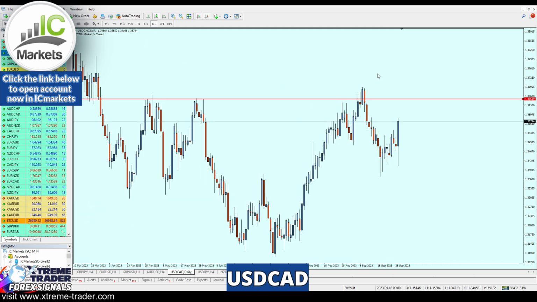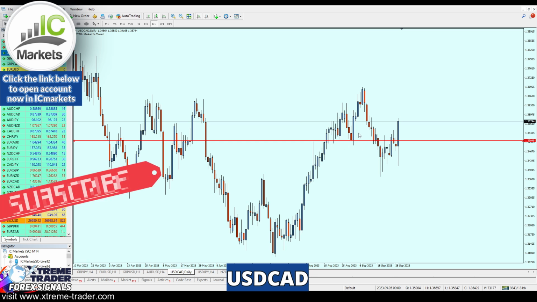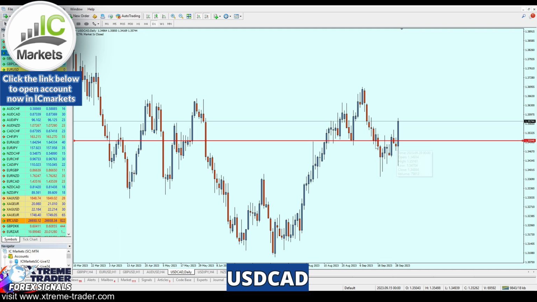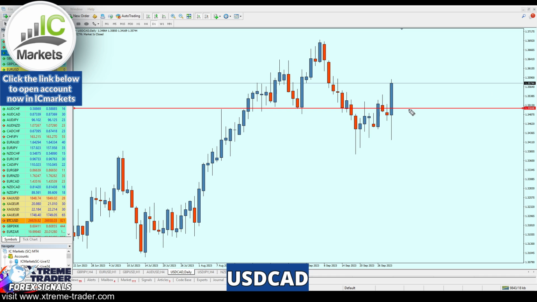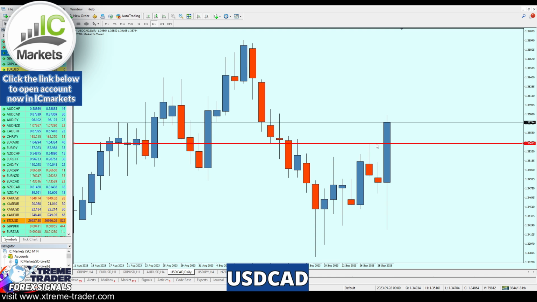Now, moving to the daily chart, as you can see here, guys, we have a strong key support level at 1.35048. However, I'm not expecting the USDCAD to fall all the way to retest that level of a support, because the bullish movement here is so strong. What we're looking for right now is actually a previous level of a resistance. And check this out. Right here exactly, that level of a previous resistance was also the nearest support to that bullish breakout candle.